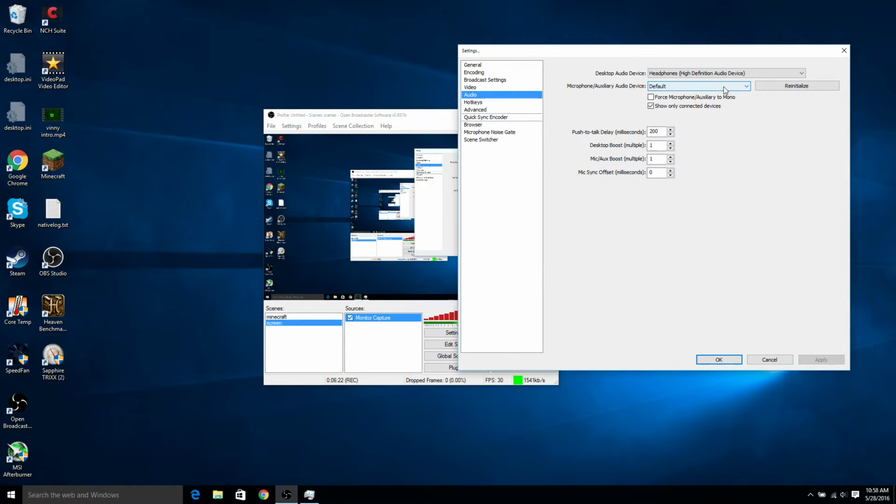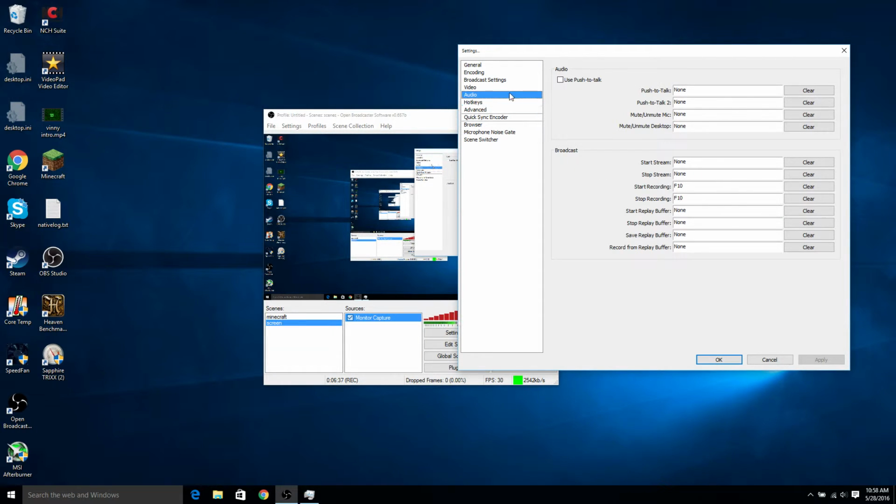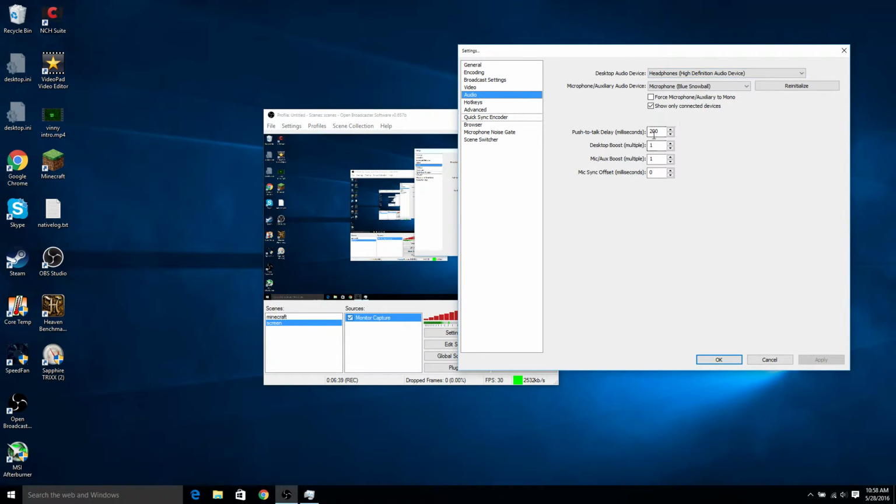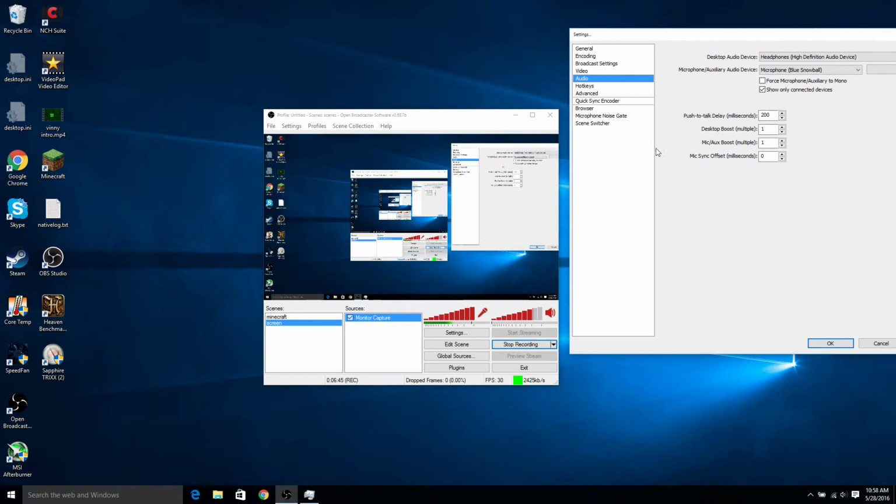Then over here, I don't get why it's using that. It should be using this. Okay, I don't think that made a difference because it's still recording my voice. But pretty much nothing much to do in there. If you have a very weak mic and you could barely hear yourself even with this all the way up,